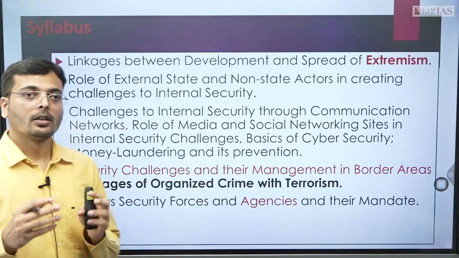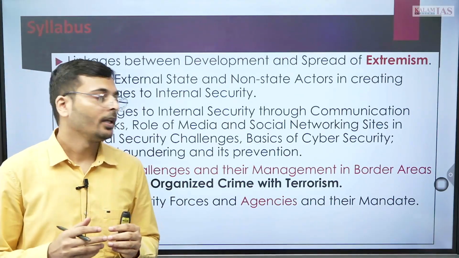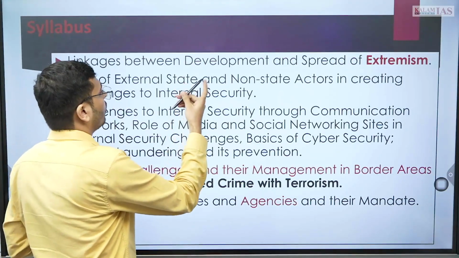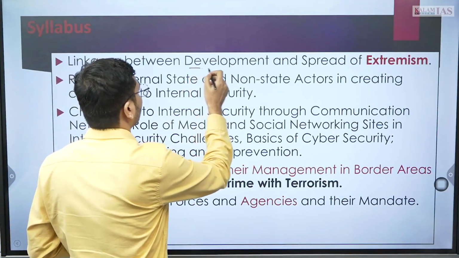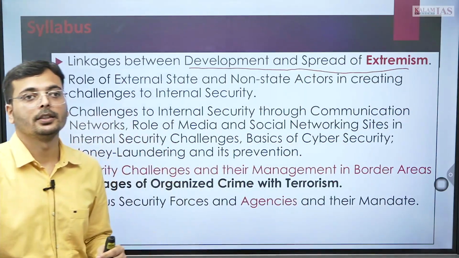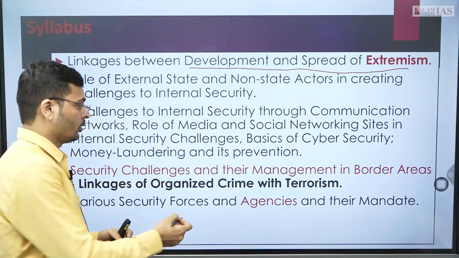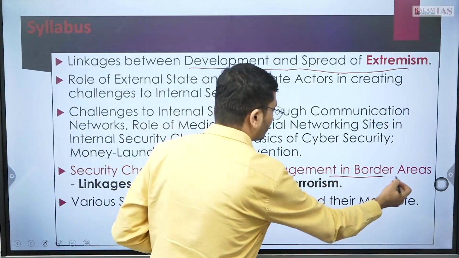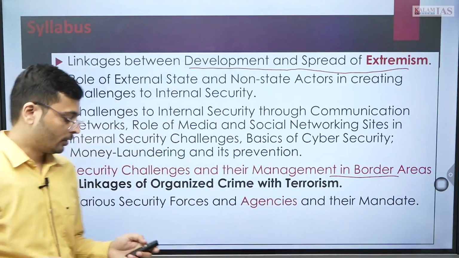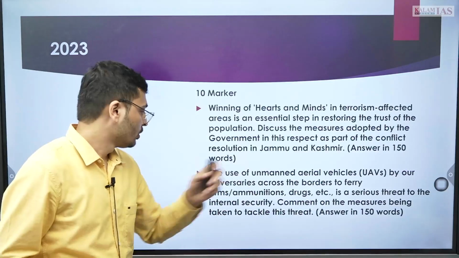First thing, the question on Jammu and Kashmir. If you see, it was mainly about development, how the development has led to reduction of militancy. Then again, a question has been asked from border management. If you see the UAV question, that was directly about border management.